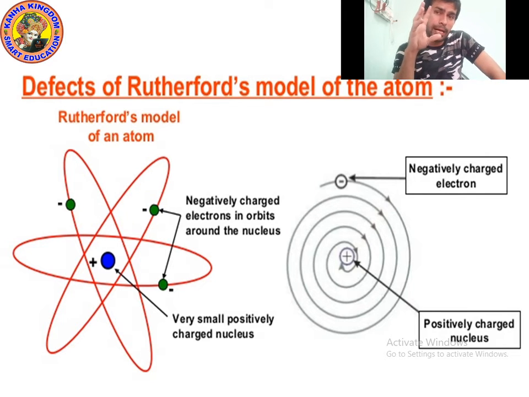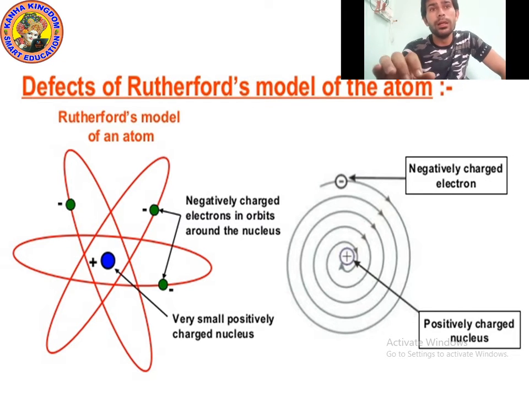If you look at the diagram carefully, you will see the green color ball which is revolving in orbit. When they revolve, they may strike each other. Yes, according to this diagram, they may strike each other. Because of their acceleration, they will radiate energy, and they can fall, but it didn't happen. Please draw the diagram. I'm giving you 10 seconds.